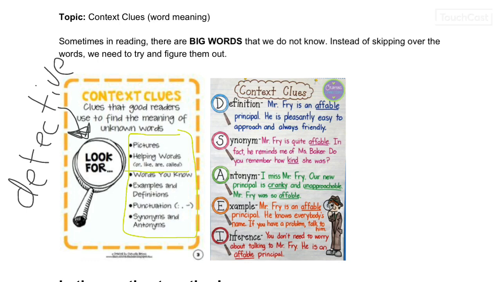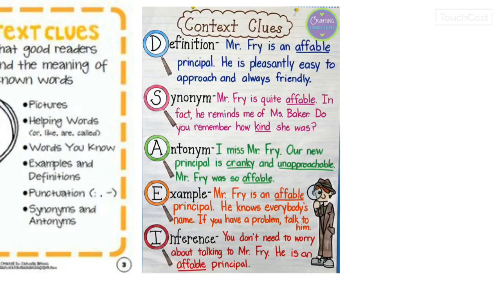So here are some examples on the right. Let's go through these. So the first one would be, the definition is actually there. Mr. Fry is an affable principal. He is pleasantly easy to approach and always friendly. So the word we're trying to figure out is affable, and the definition is right there. He is pleasantly easy to approach and always friendly. So that's the definition. It tells you in the next sentence. So sometimes you have to look beyond that sentence.